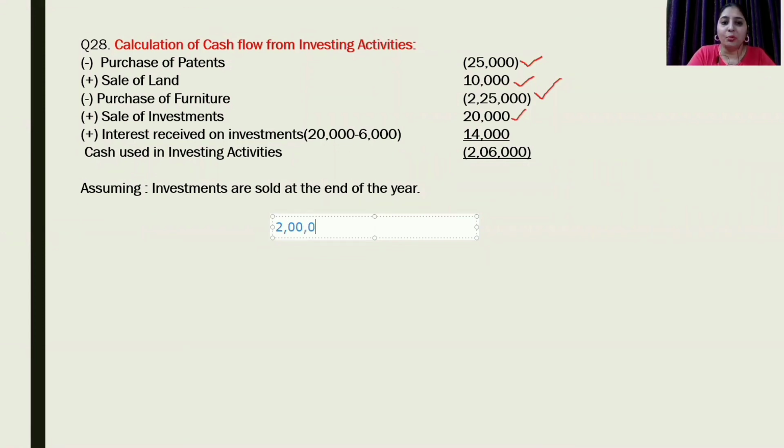And if we are assuming that these investments are sold at the end of the year, then interest on this investment will be 20,000. If out of this 20,000, 6,000 is still outstanding, accrued, not yet received, then the remaining 14,000 must be received in current year. So it will be added as inflow under head cash flow from investing activities.